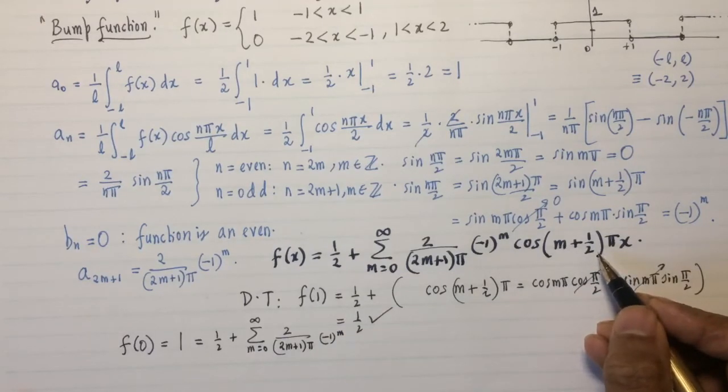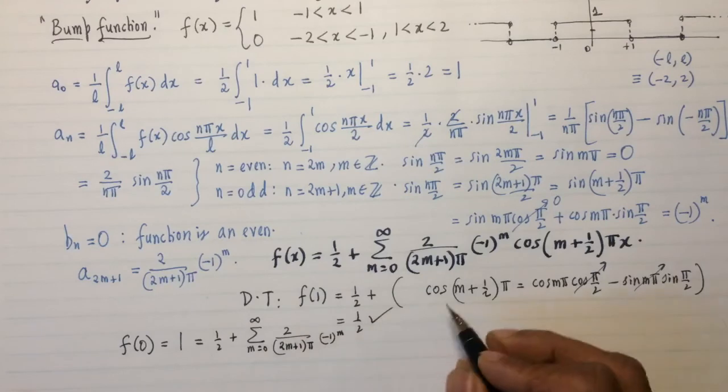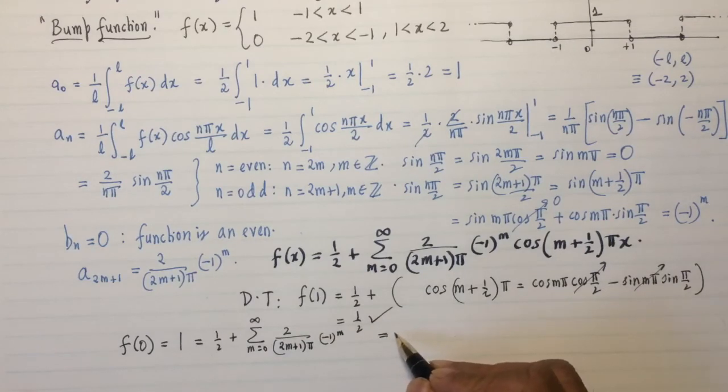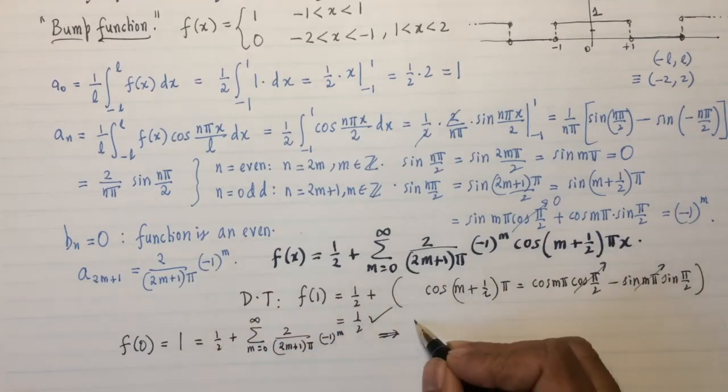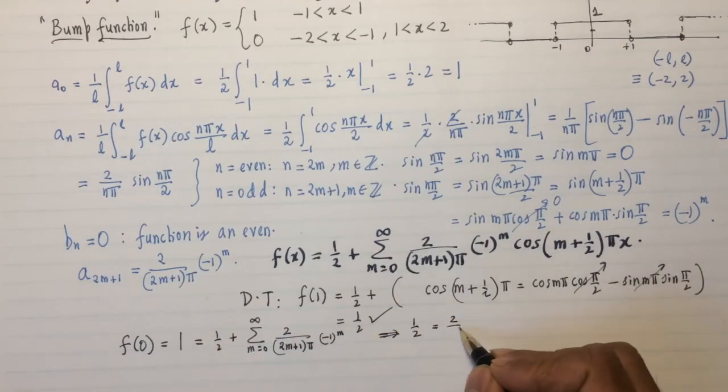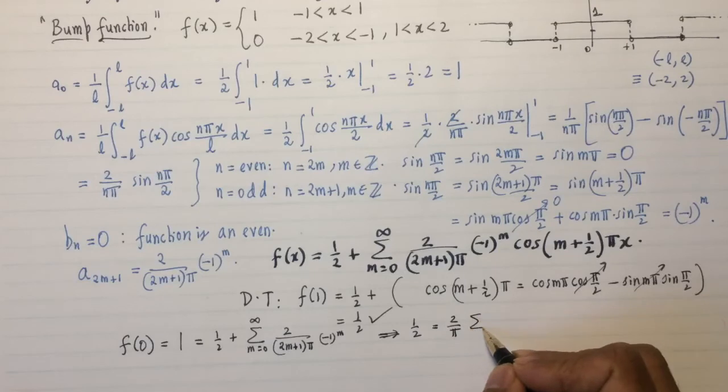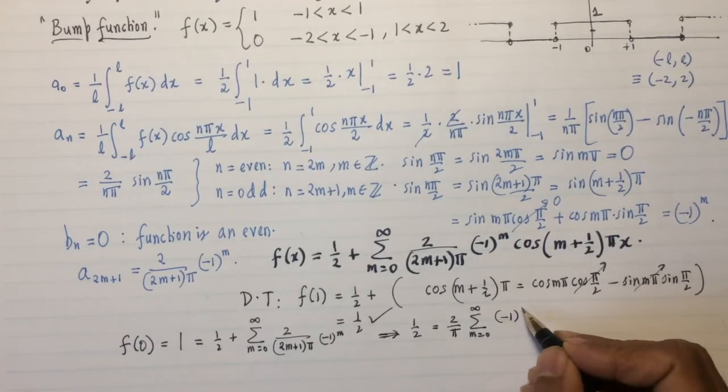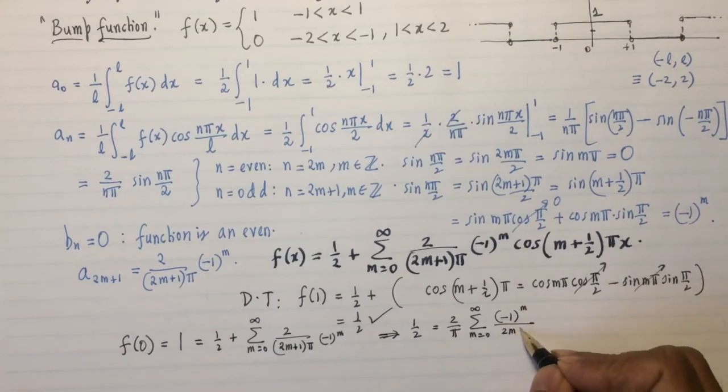So I won't even write that. Now if I take the 2 over pi outside, this tells me 1 minus half, so I'll take the half to the other side. This tells me half is equal to 2 over pi times the sum from m equals 0 to infinity of negative 1 to the power m over 2m plus 1.